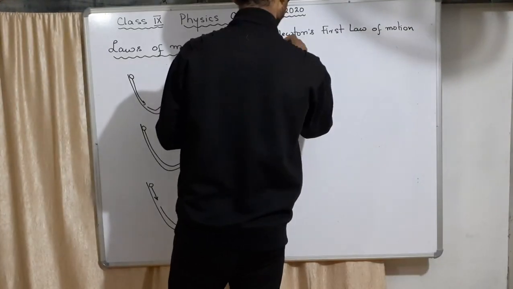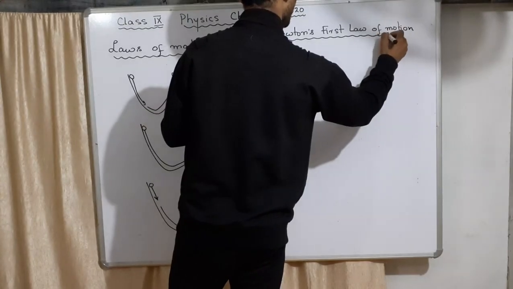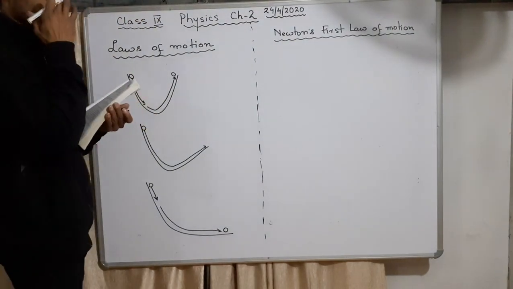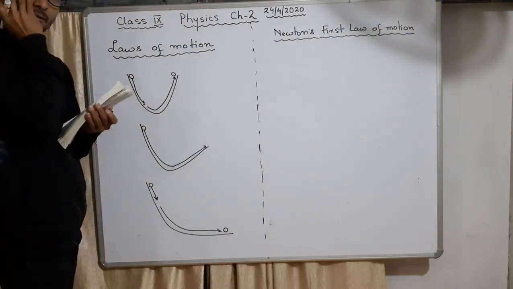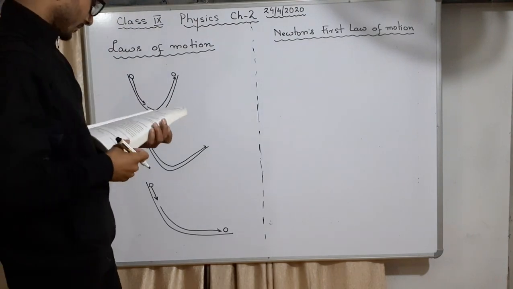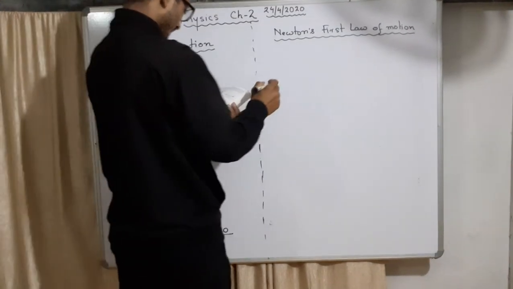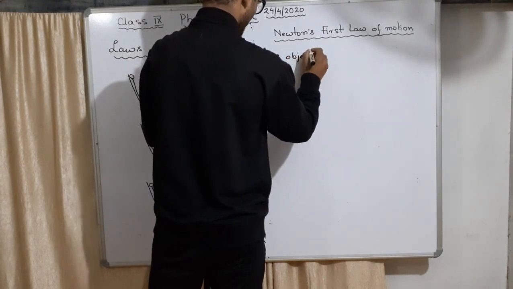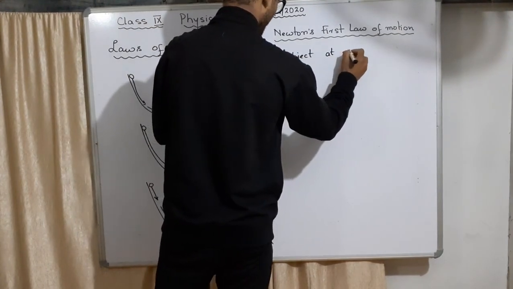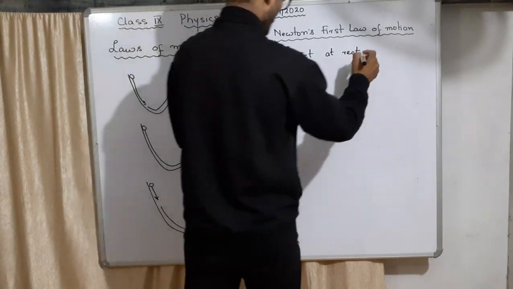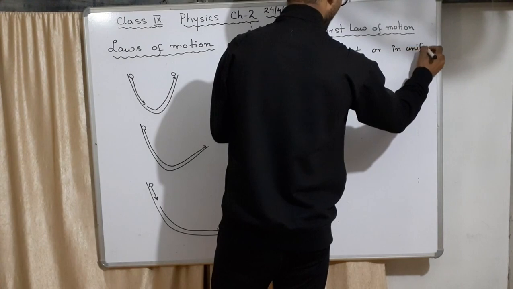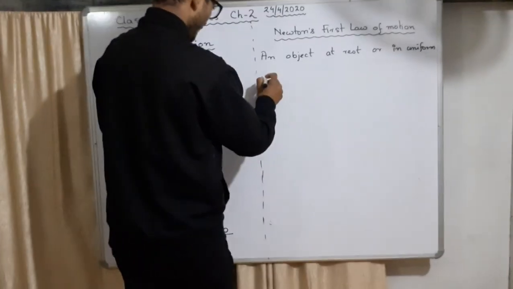You can understand that Galileo was the first one who pointed out these things scientifically, and Newton was the one who made it systematic, in a proper way of laws. Now how he said it is that an object at rest or in uniform motion